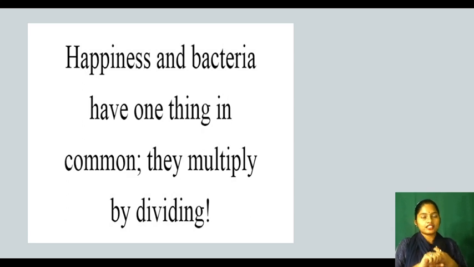So let me revise what we have studied. We studied microorganisms. Why are they called microorganisms? Micro means small. They are very small, so they are called microorganisms. What is the name of the instrument by which we see the microorganisms? Yes, very good, microscope. After that we studied types of microorganisms. How many types? 4 types. Then we studied each type of microorganisms in a lot of detail.